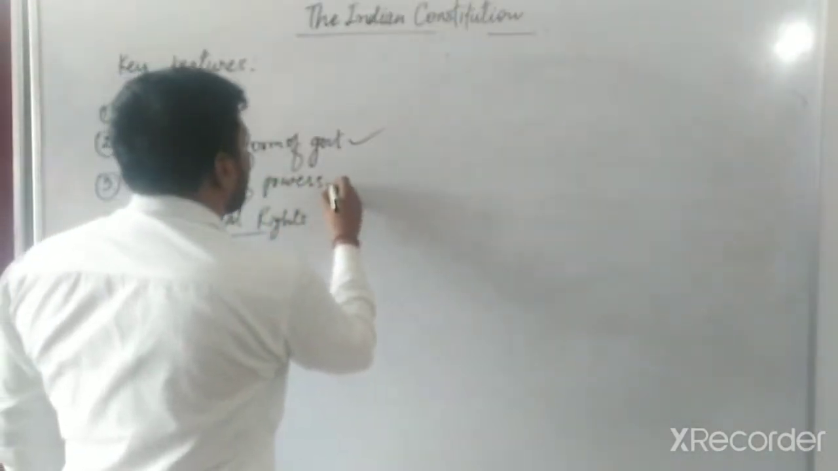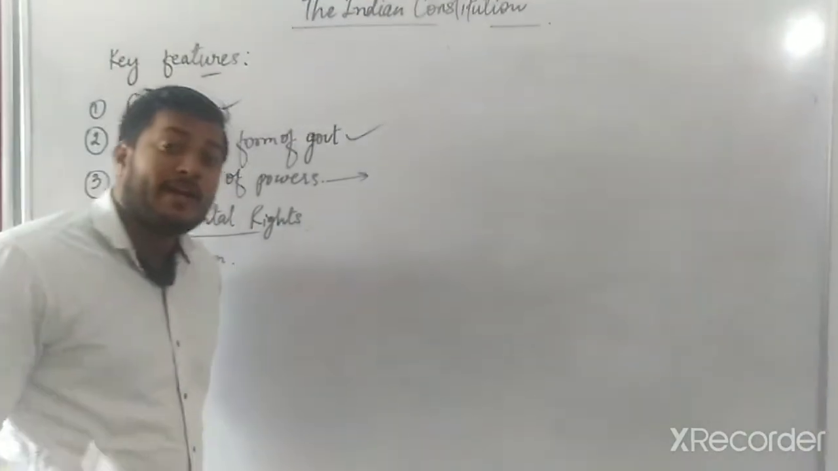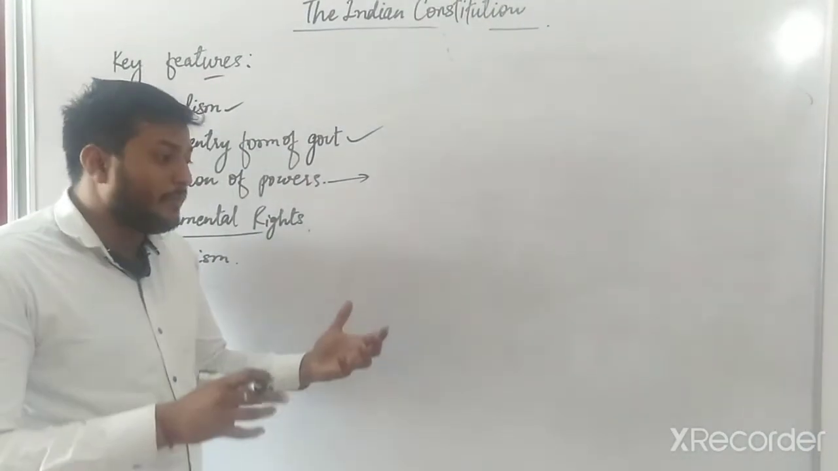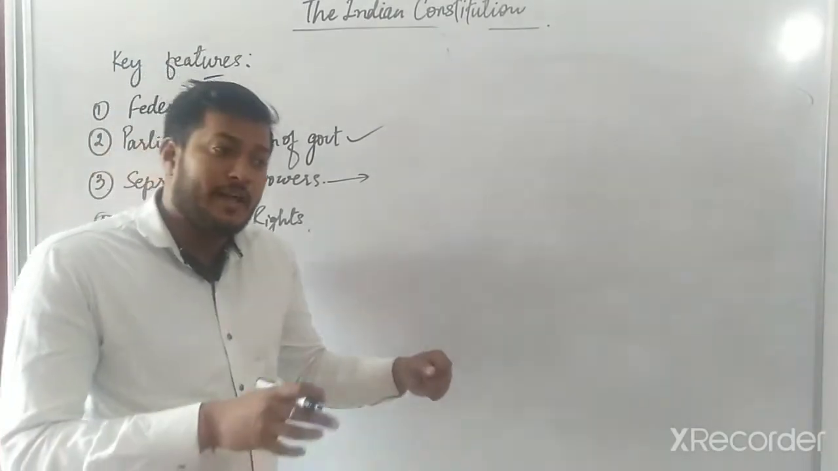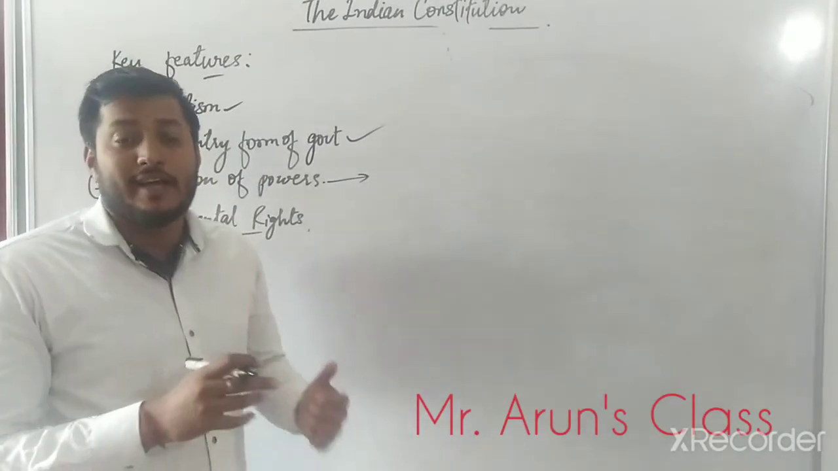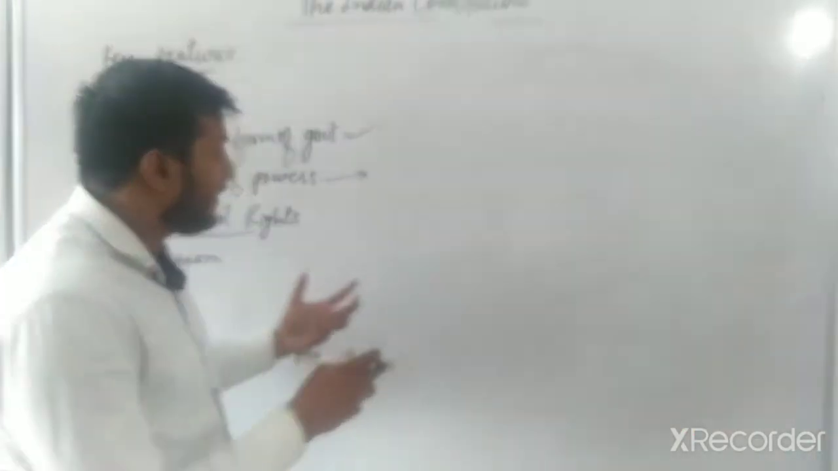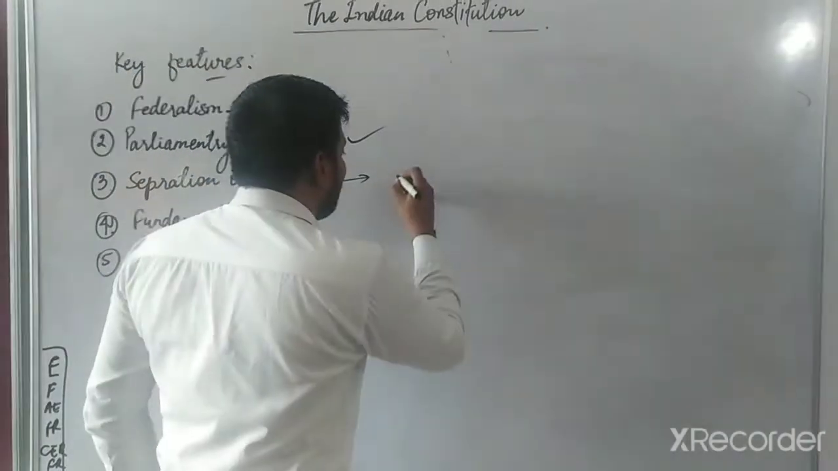And next is separation of power. Power has been separated. It is also very important. Why? Because if the power will rest in one hand, then there will definitely be misuse of power. That's why there is decentralization of power. So decentralization has been done on three bases.